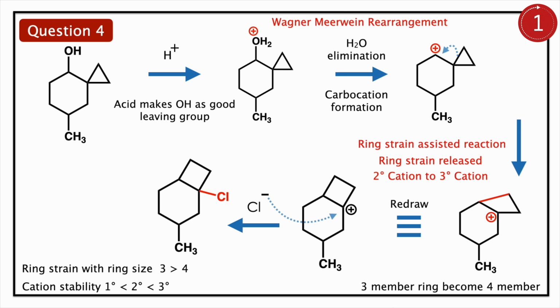If you redraw nicely, you can clearly see the 4-member ring. The cation is formed near the junction. Then the counterion chlorine quenches the cation. You have the final product.